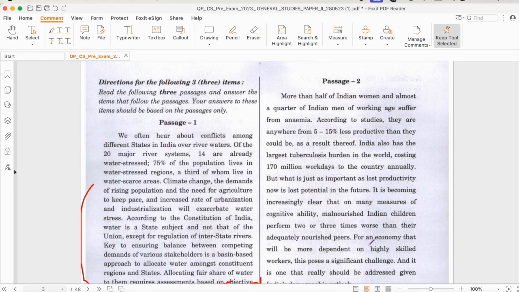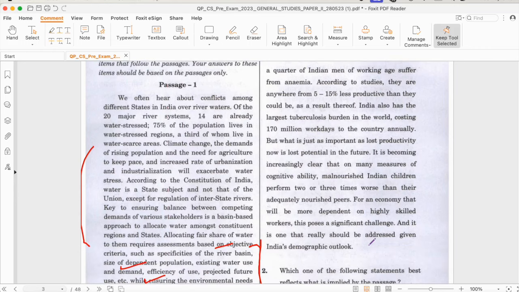More than half of Indian women and almost a quarter of Indian men of working age suffer from anemia. According to studies, they are anywhere from 5 to 15% less productive than they could be. As a result thereof, India also has the largest tuberculosis burden in the world, costing 170 million workdays to the country annually. But what is just as important as lost productivity now is lost potential in the future.